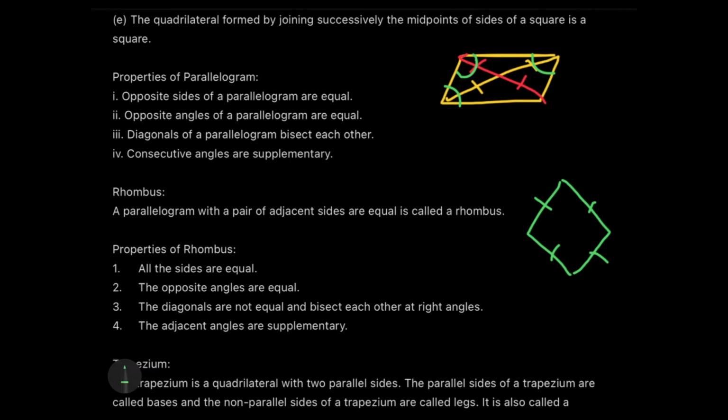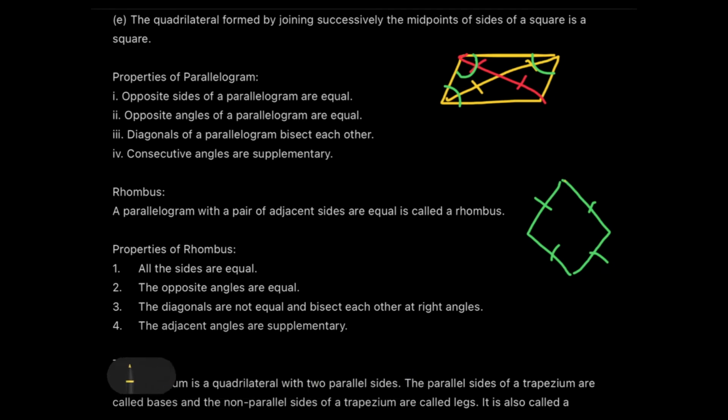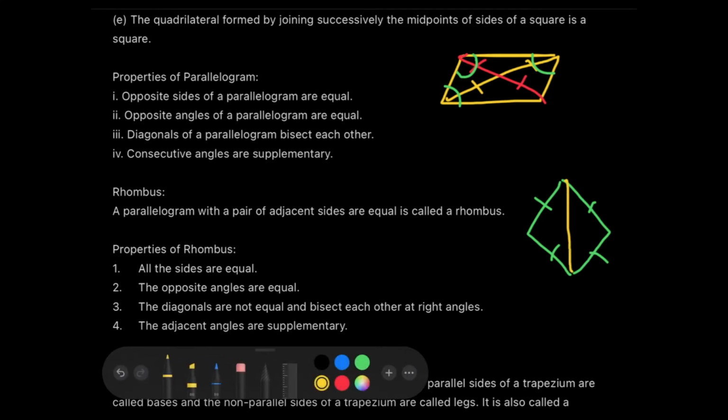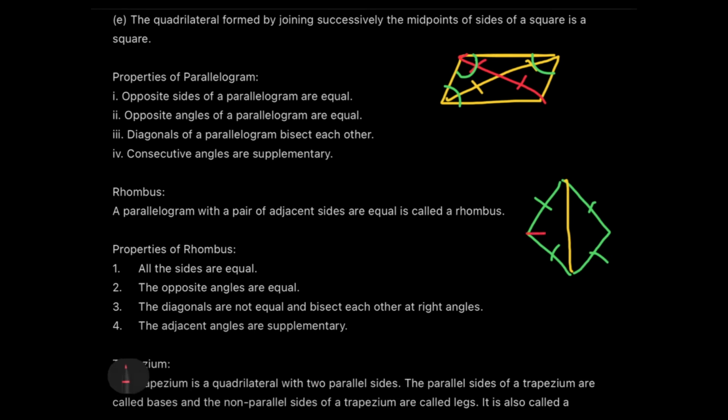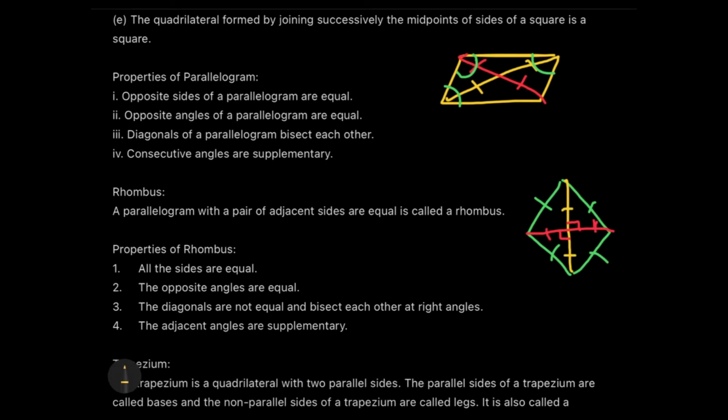So the diagonals bisecting each other at 90 degrees is a property of square as well. But the place where they do not match is that the diagonals are not equal. So again, I'll draw the same thing. I'll draw one diagonal in yellow color and the other diagonal in red color. Okay, they are bisecting each other at 90 degrees. So this and this are same, bisecting. This and this are same, but the two diagonals, red and yellow, are not same.